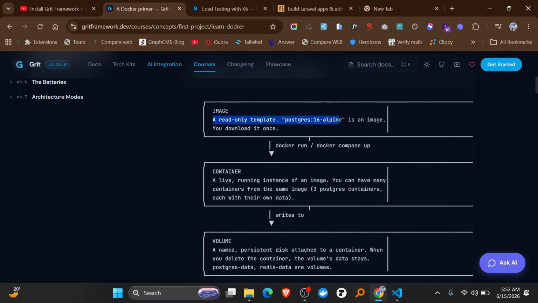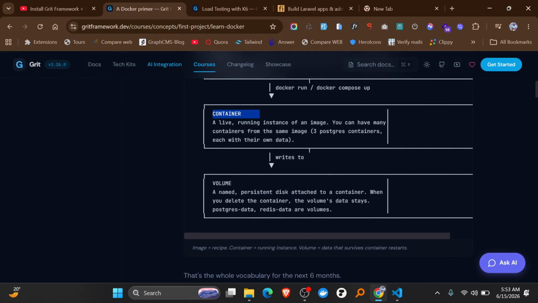When you install Docker or the video player and it is actually installed and running on your machine, it becomes a container. So a container is a running instance of an image. You can have many containers from the same image. That is a good thing. Apart from normal software where you install once, you can have two containers running from one image, because you can have 2 or 3 apps running on your machine, all using different containers.